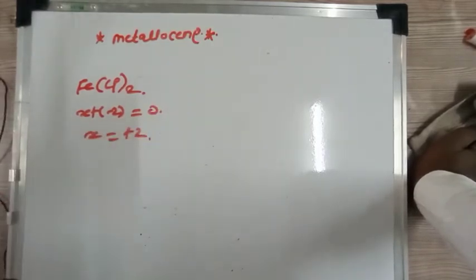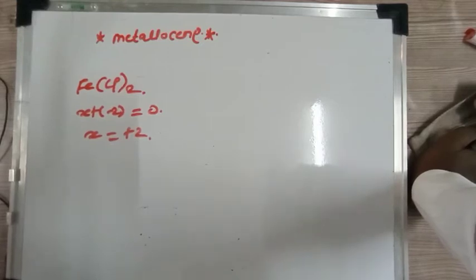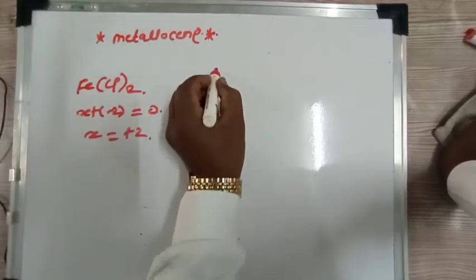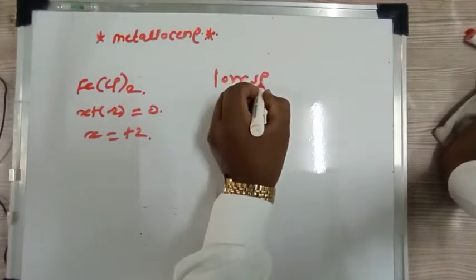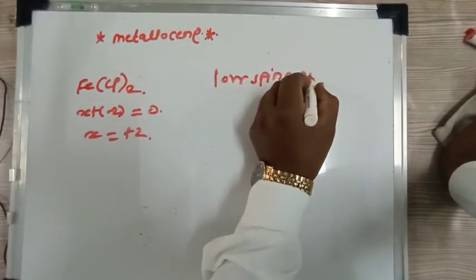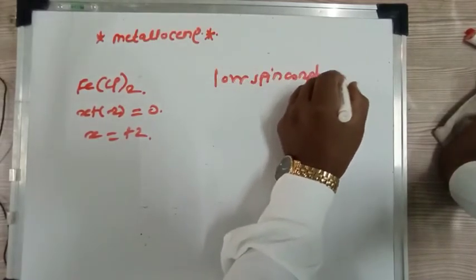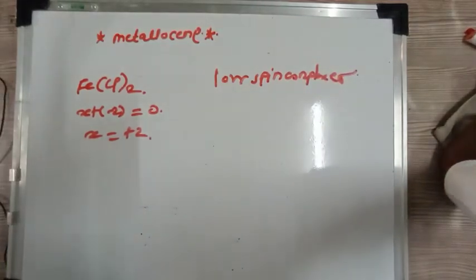The metal atom is in the +2 oxidation state. All these metallocenes are low spin complexes.